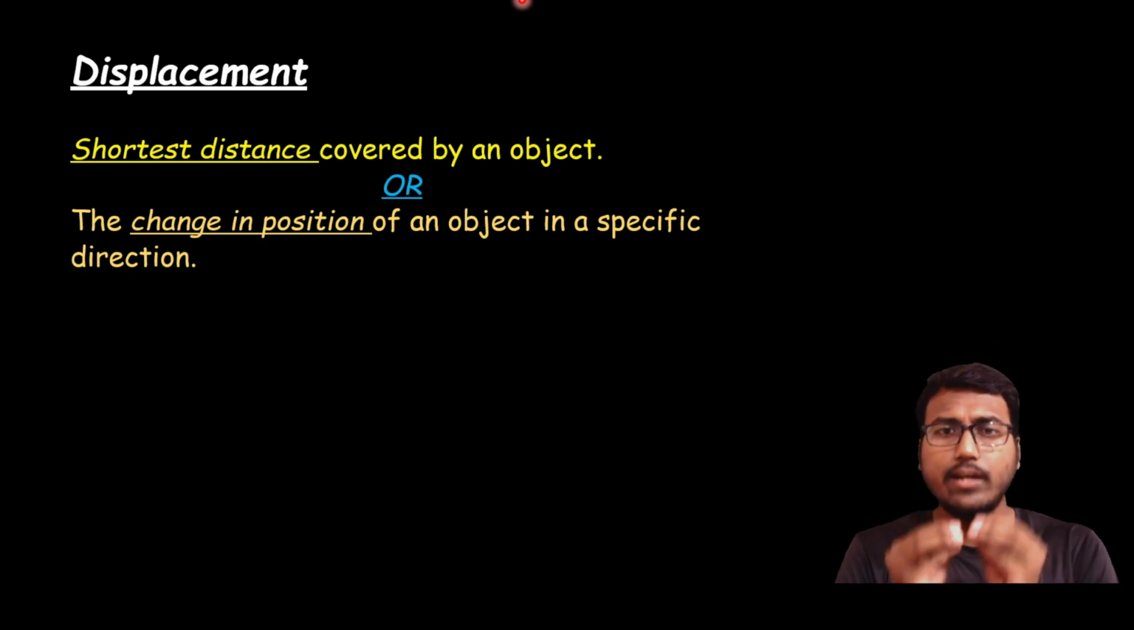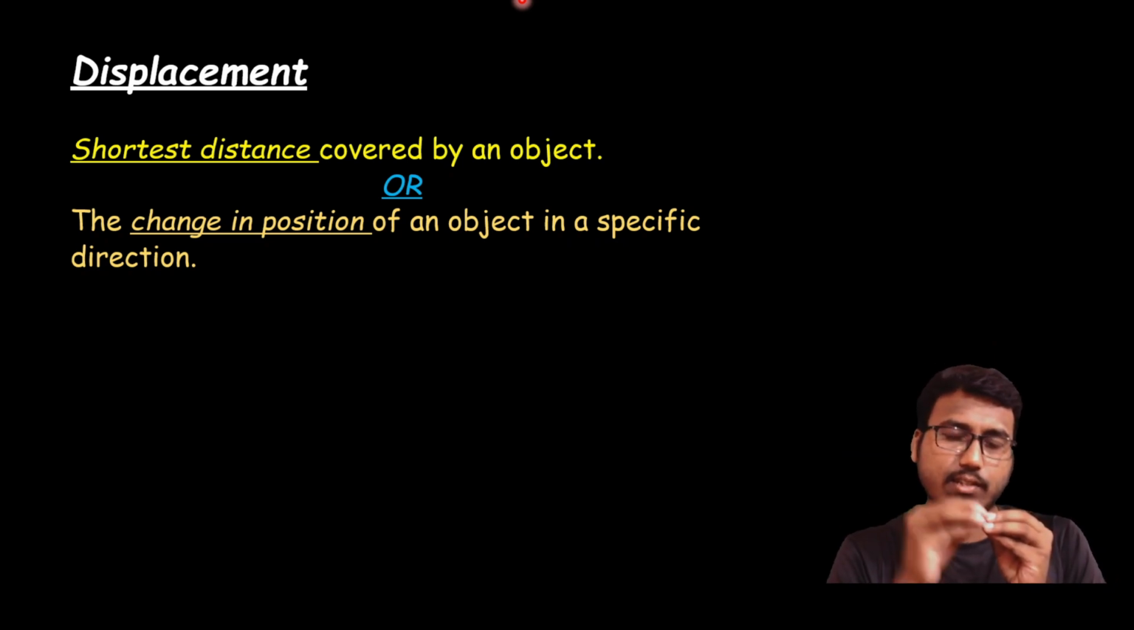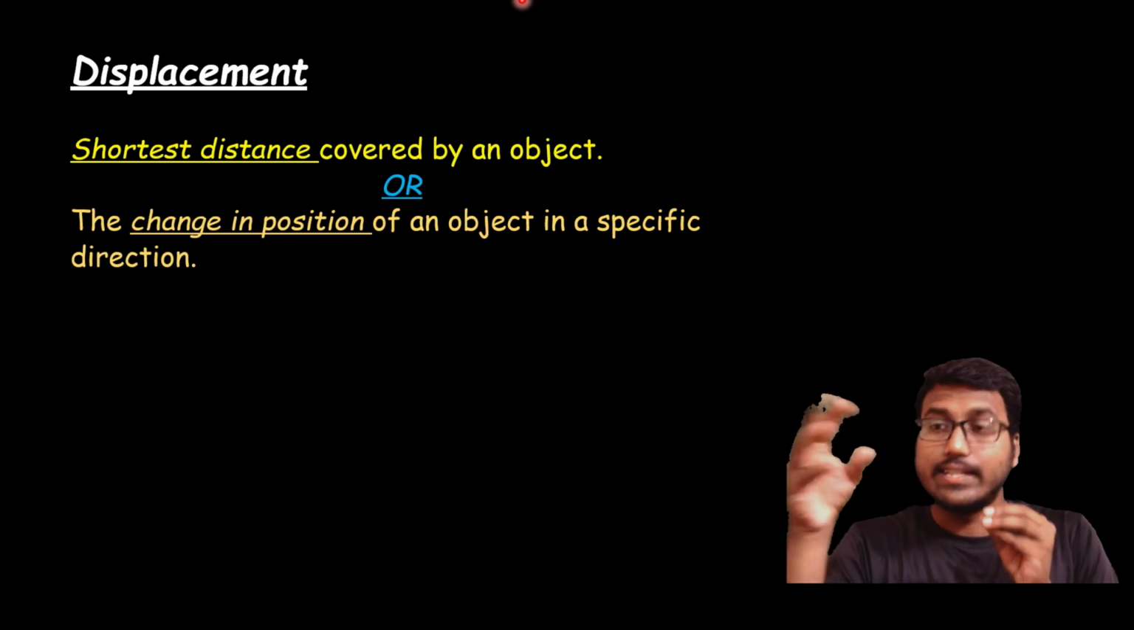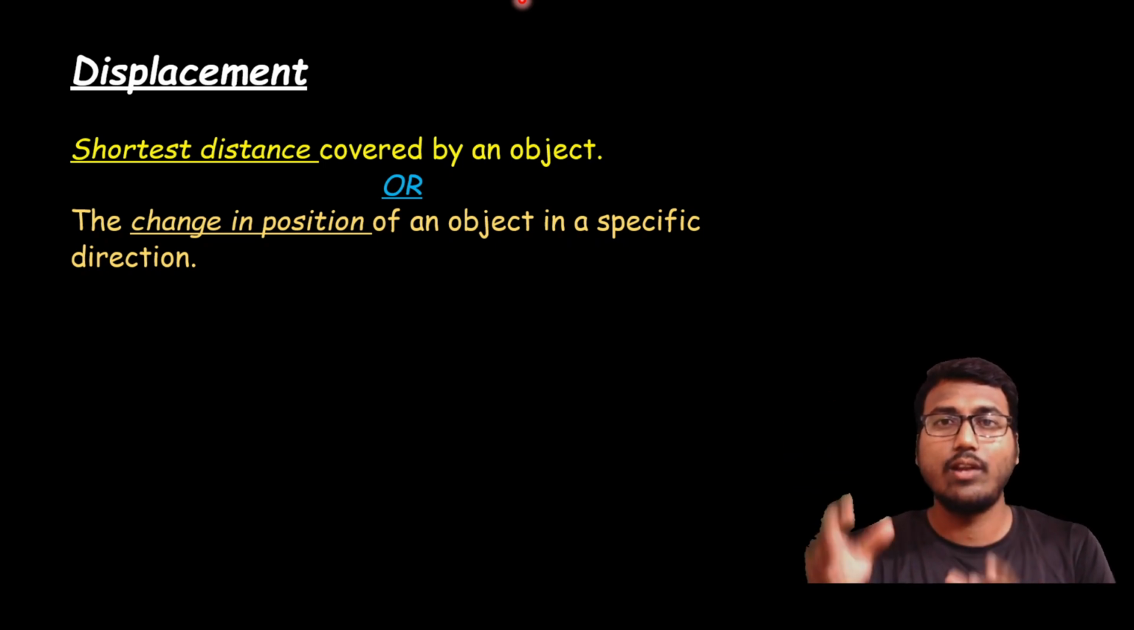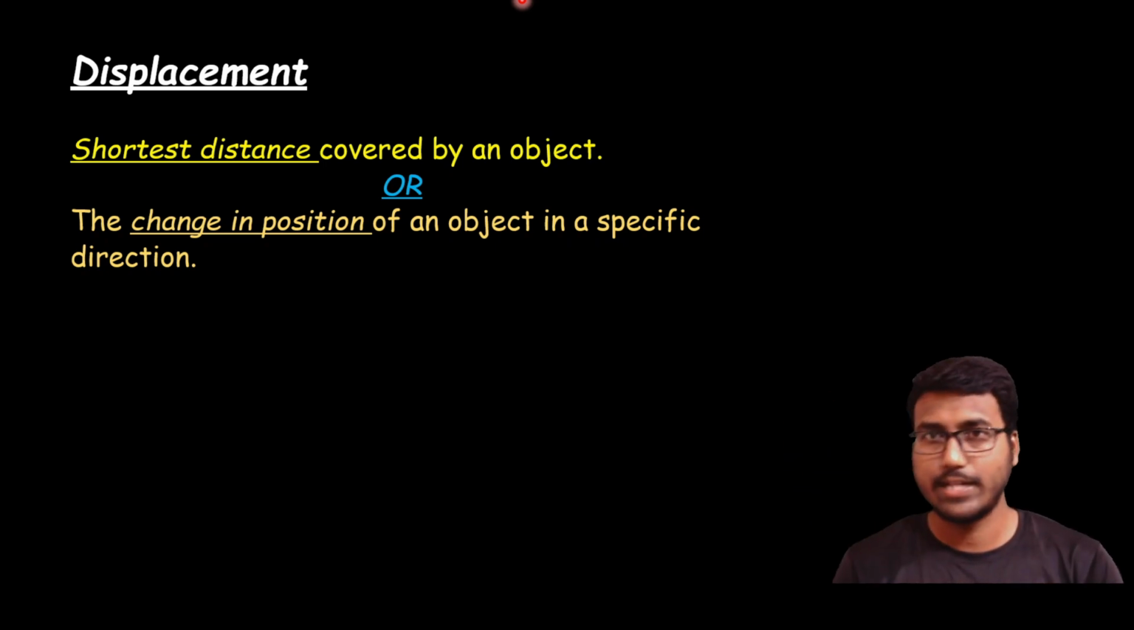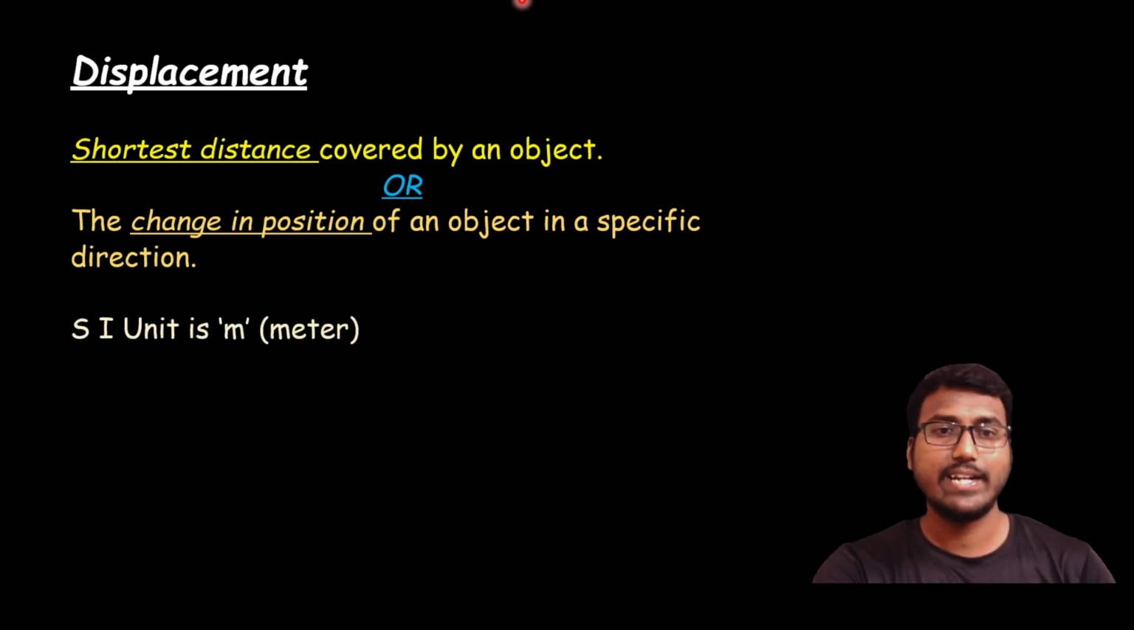That means there will be a change in position. So initial position and then final position, right? The change in these two positions will be given as displacement. And the SI unit of displacement is meter as usual. Just like distance, here also you will have meter as the SI unit for displacement.